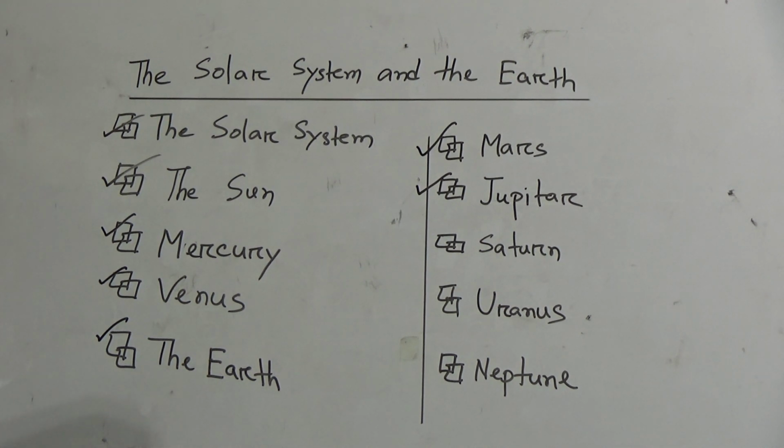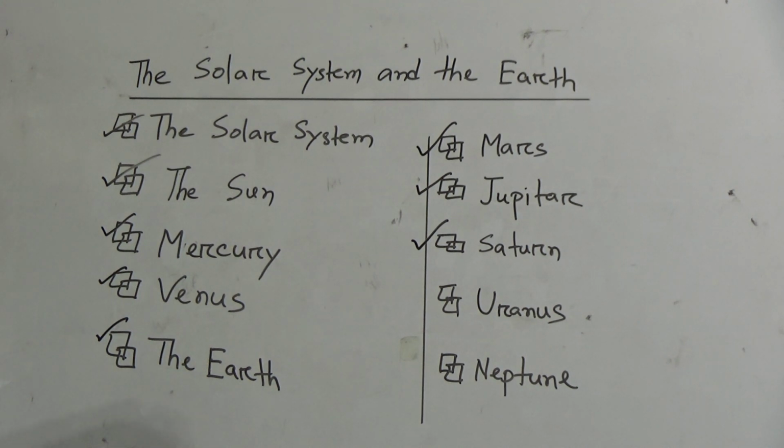Then we will discuss Saturn. This is the second largest planet in the solar system. It is 143 crore kilometers away from the Sun. It orbits the Sun once in 29 years and 5 months, and on its own axis it rotates in 10 hours and 40 minutes. Saturn is larger than the Earth by 9-fold approximately. And we can see Saturn with our open eyes. 3 bright belts surround Saturn, and it has 62 satellites.